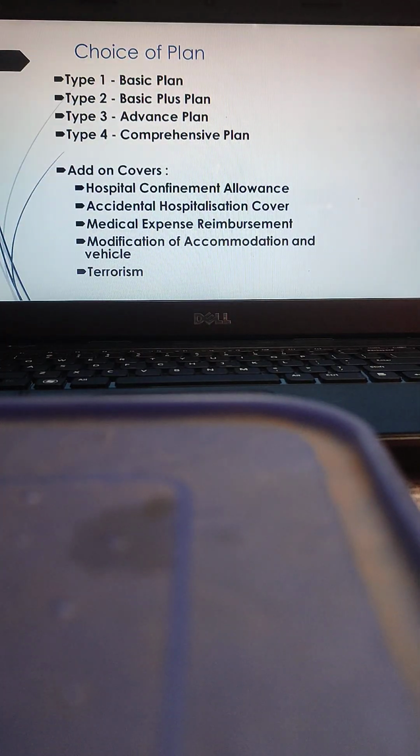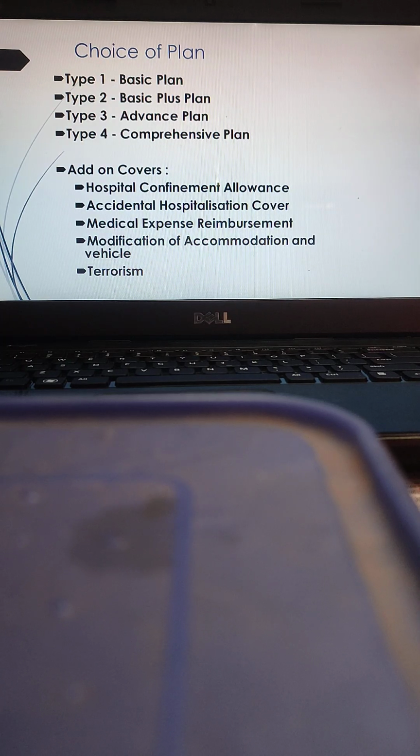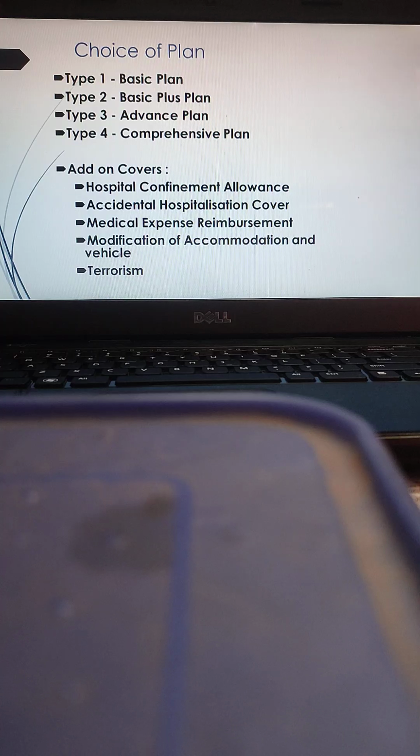The basic plans again differ from company to company. Normally the companies are offering plans like basic plan, basic plus plan, advanced plan and comprehensive plan, with add-on covers available like hospital confinement allowance, accidental hospitalization cover, medical expenses reimbursement, modification of accommodation and vehicles, and terrorism.